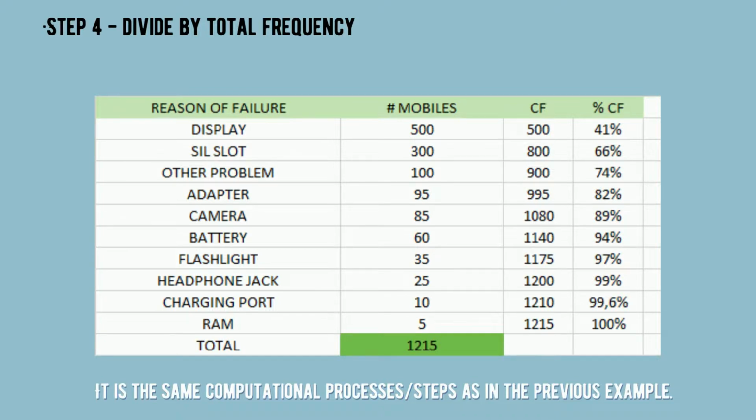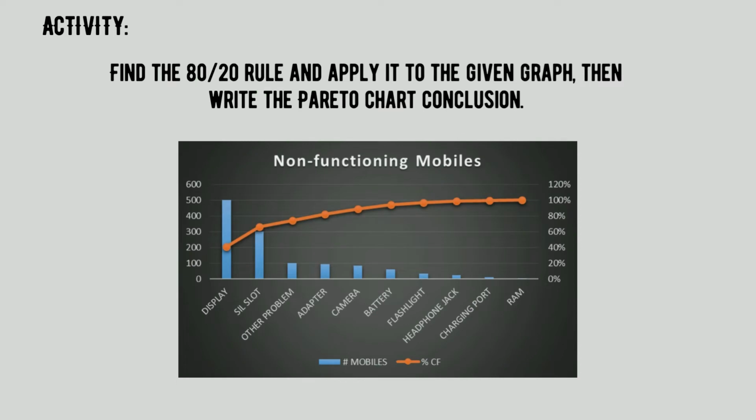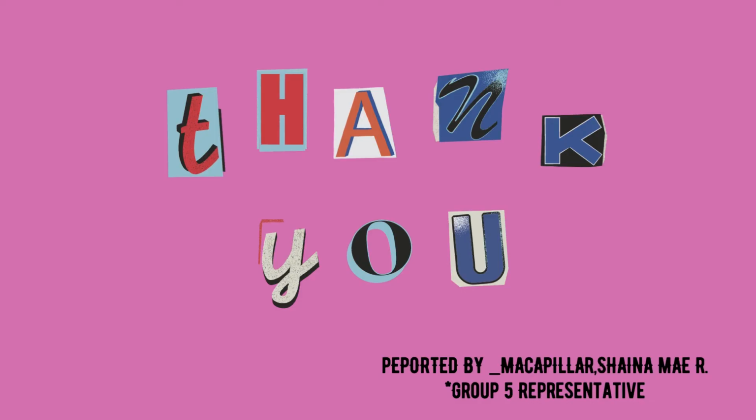And after that, ilipat naman natin siya sa graph, which is what we call Pareto chart. So, ito yung kakalabasan niya. Same as lang kanina sa ginawa natin sa example number 1. And for the 80-20 rule, kayo ang maghahanap. Activity ninyo yan. At yung conclusion ninyo sa ginawang Pareto chart. So, that's it. Thank you.